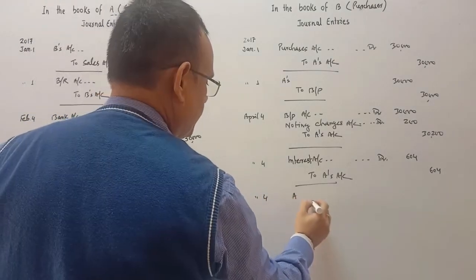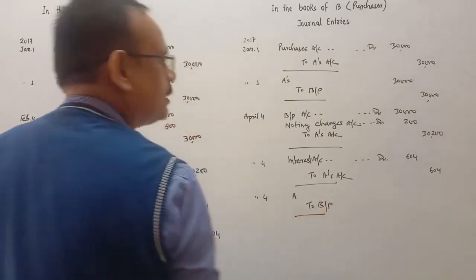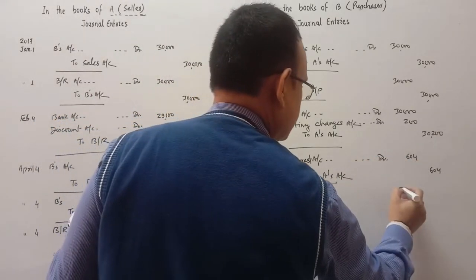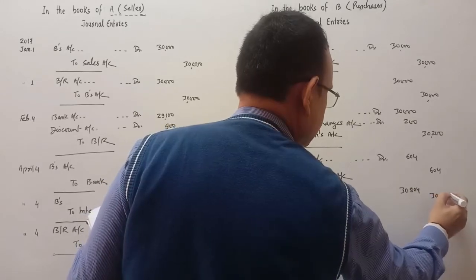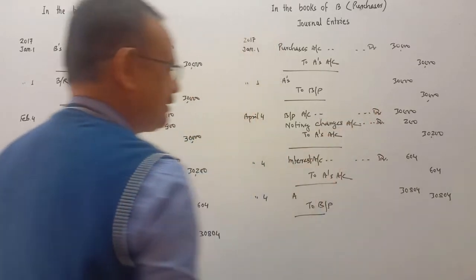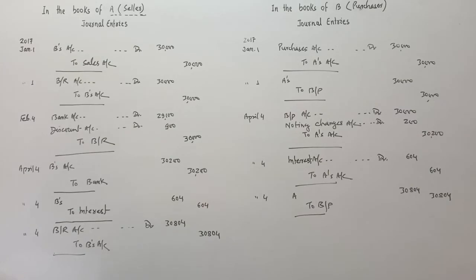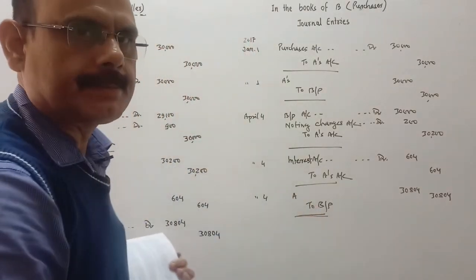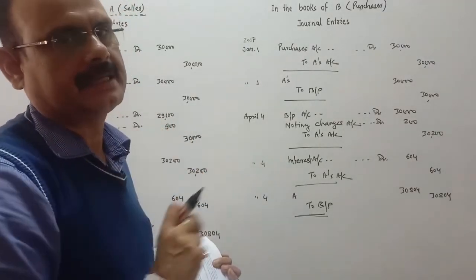A's account debit to bills payable account, and in this new bill, amount of the bill plus noting charges plus this interest. So 30,804. Amount of the bill plus noting charges plus this interest. The new bill will come. So A's account debit to bills payable. So what you will write in narration: being new bill accepted along with the interest and noting charges.